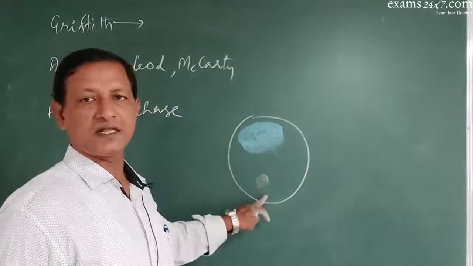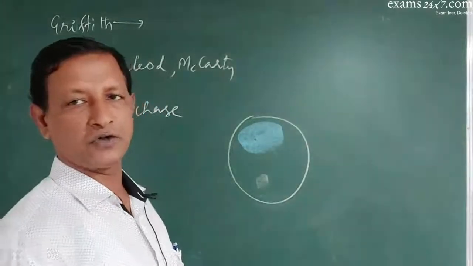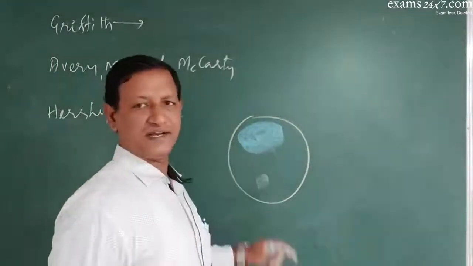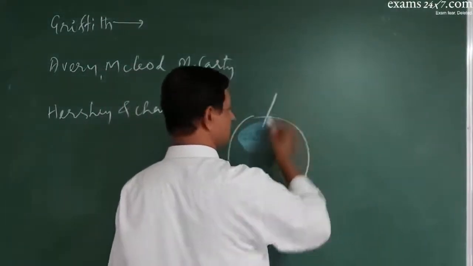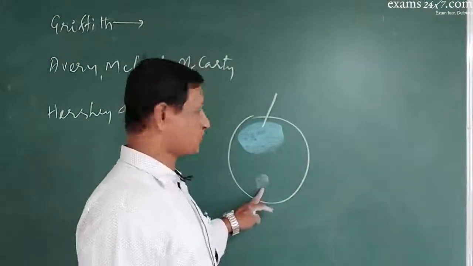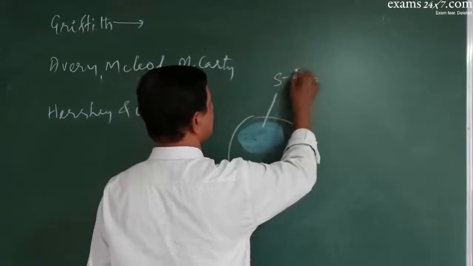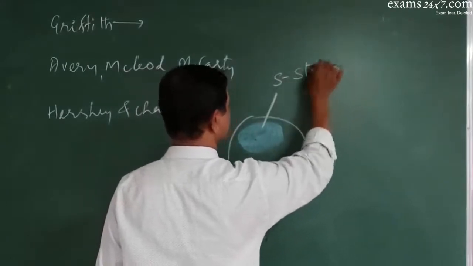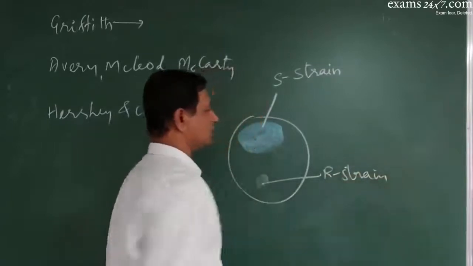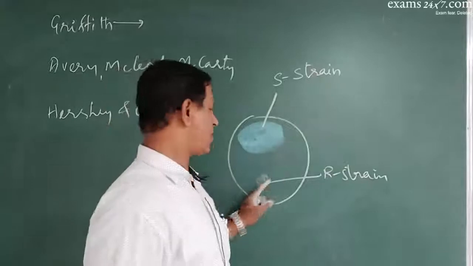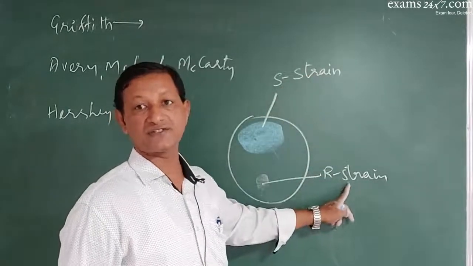So on this culture medium, he could see two types of colonies. When investigated further, he found that this colony had some property and this colony had some other property. Hence, these cells were called S strain cells and these were called R strain cells. Shining were S, non-shining were R.